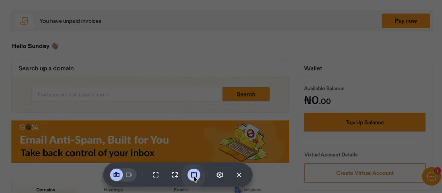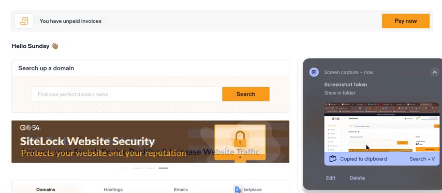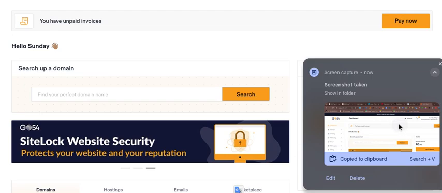If I toggle this on, you can capture the whole screen. If I click anywhere, I can capture the window. And if I capture the window, now let's do it and see what we got.